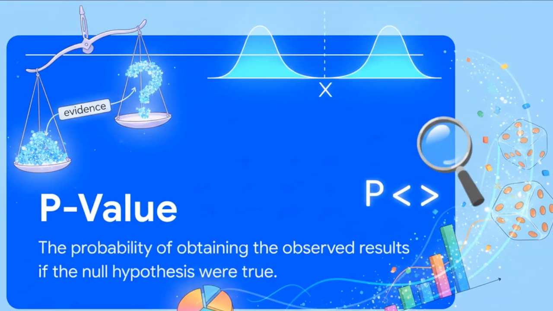So how exactly do we weigh the evidence? Well, we use a cool tool called the p-value. But don't worry about the name. All you need to know is that the p-value is our surprise meter. It asks a very simple question. If we assume nothing has changed, that our filter hasn't improved at all, what are the odds we'd see results this good just by pure random luck?